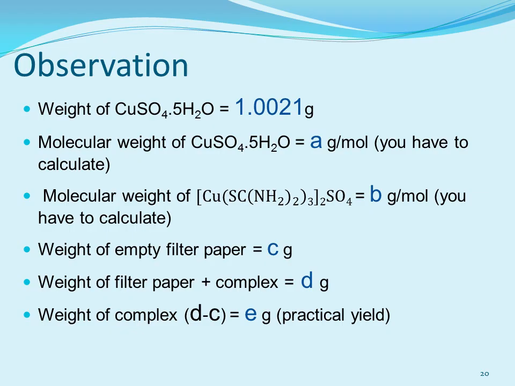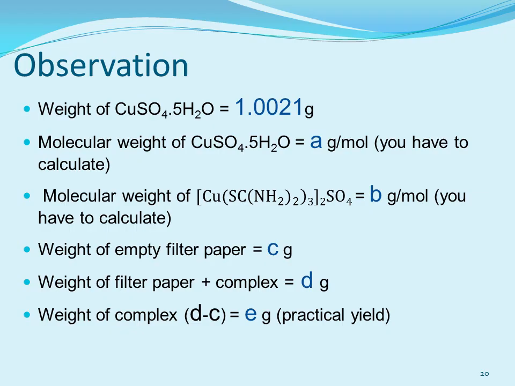So next we have point number 2, that is the molecular weight of copper sulfate pentahydrate. Here a supposed weight A gram per mole has been written, but here you have to calculate the molecular weight of copper sulfate pentahydrate and report it. Similarly, the third point is related to the molecular weight of the synthesized complex. Here a supposed value B gram per mole has been taken. You have to calculate it as well.